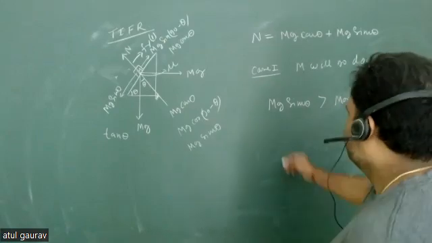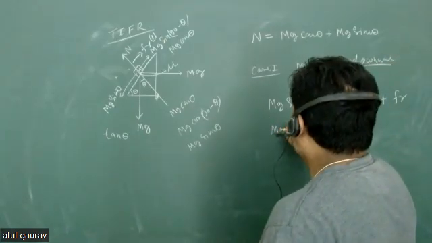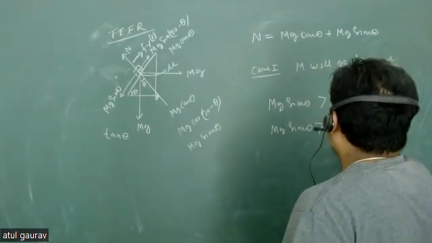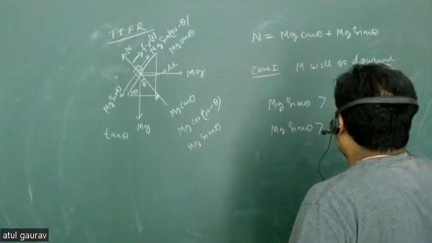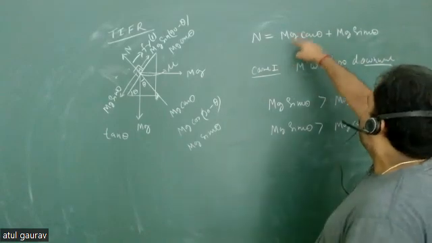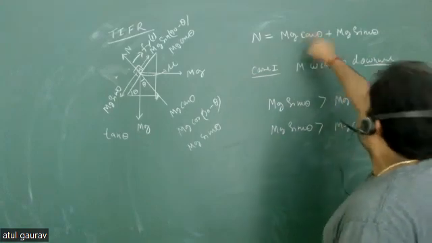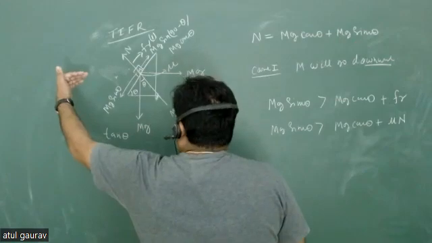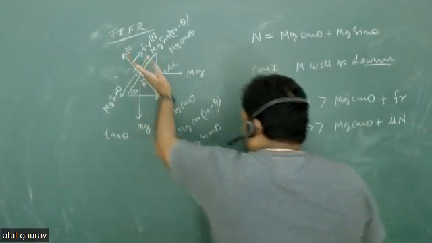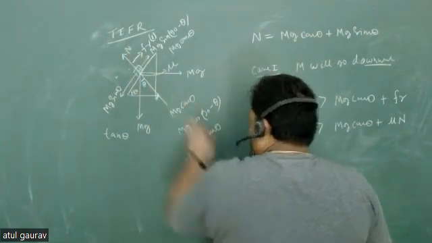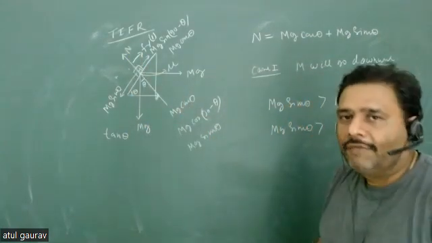Yes, sir. So what you can write? mg sin theta must be greater than mg cos theta plus frictional force. What is frictional force? Mu into N. And now please, N is not your mg cos theta. N is your mg cos theta plus mg sin theta due to this particular horizontal force. Hence, you are giving some extra push here. The normal force is going to increase.